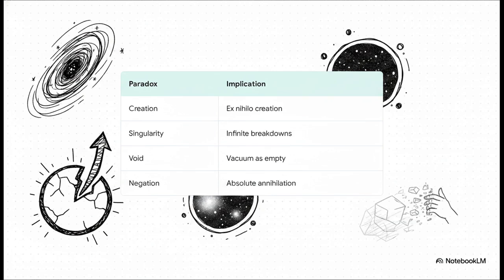First up, the creation problem. How in the world can something come from absolutely nothing? Second, the singularity problem, division by zero creating these impossible infinities. Third, the void problem, the realization that the vacuum of space actually isn't empty at all. And fourth, the negation problem, this flawed idea that canceling something out means it just ceases to exist. Zero, acting as absolute absence, causes massive, literal headaches across cosmology, math, and logic.